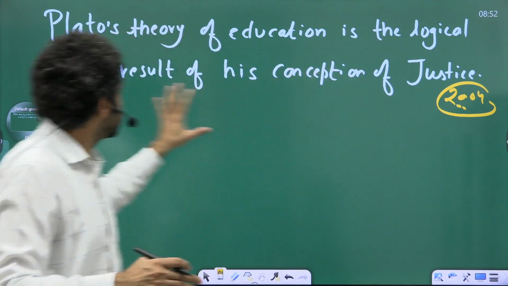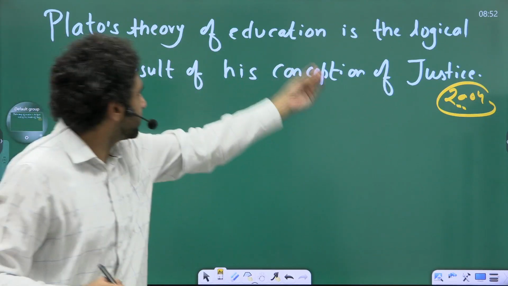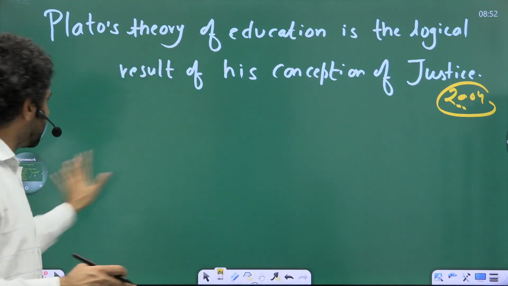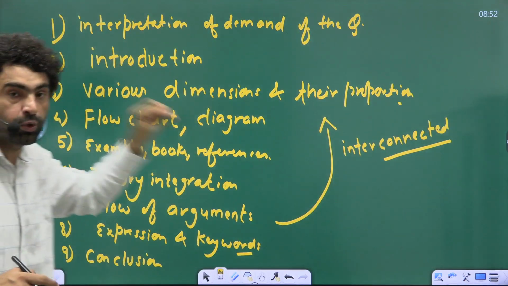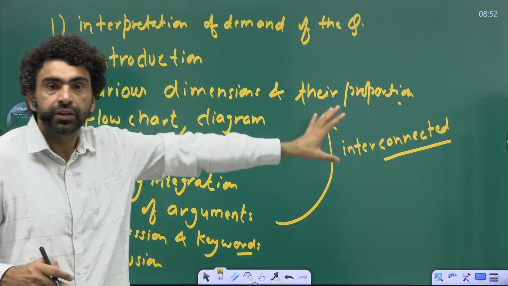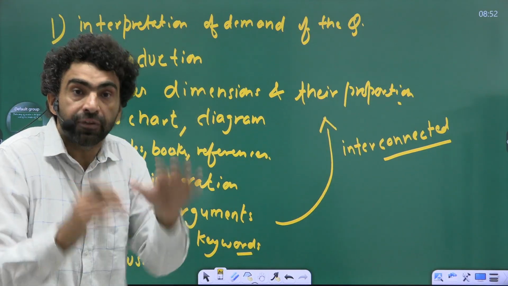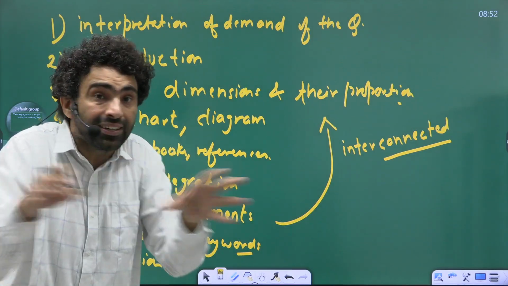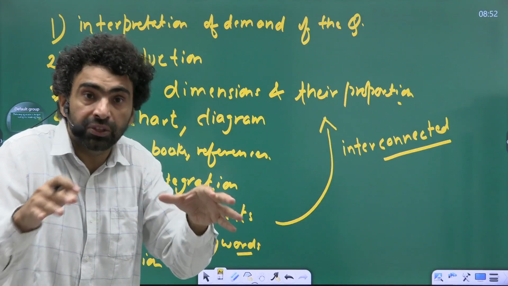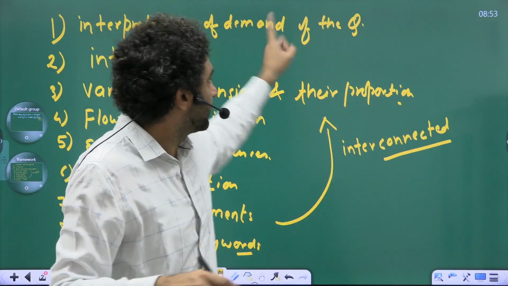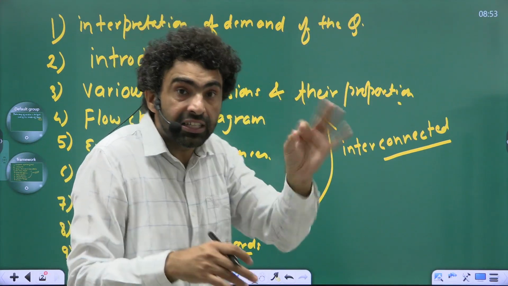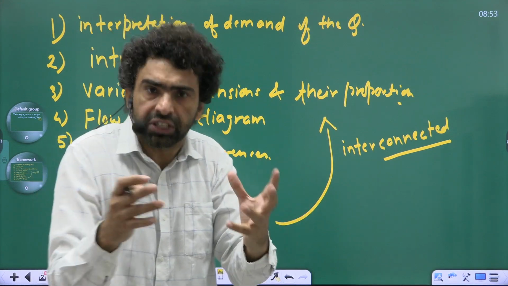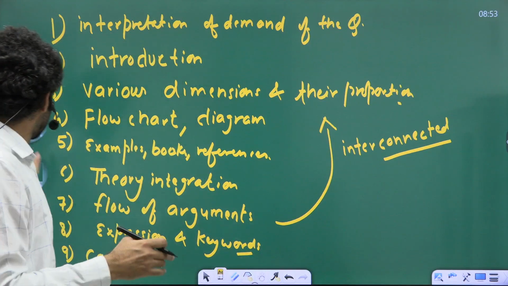So today's question is, Plato's theory of education is the logical result of his conception of justice. Now come to this 9-dimensional approach. The first thing we need to do is interpretation of the demand of the question. That is essential for us. If you are not able to correctly interpret the demand of the question, you are done. You are going to write something which is not addressing this one.